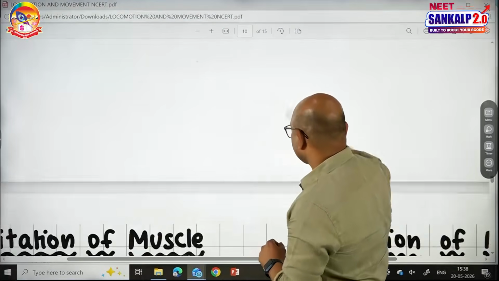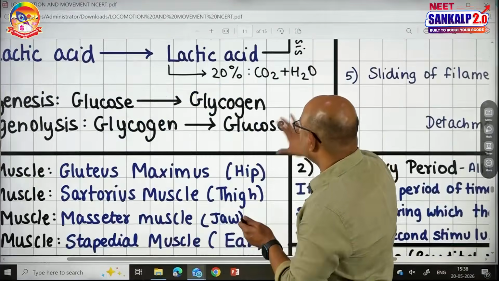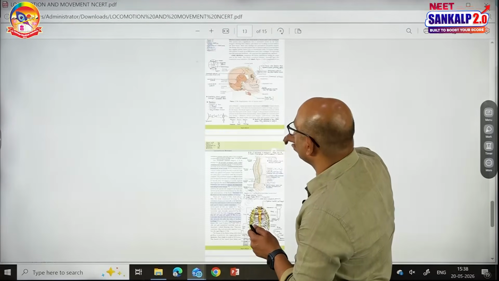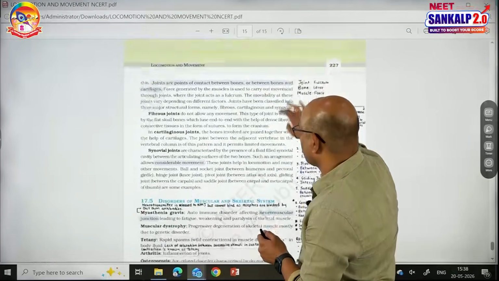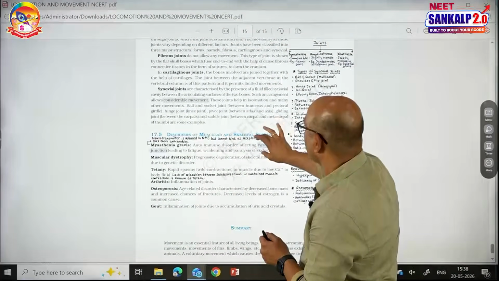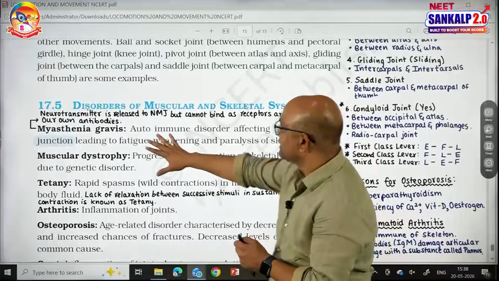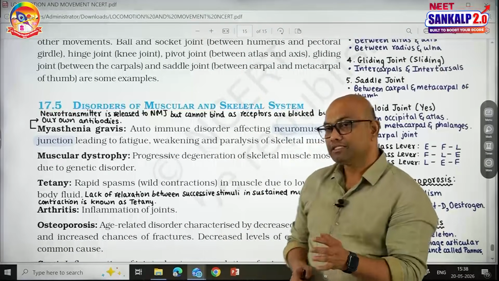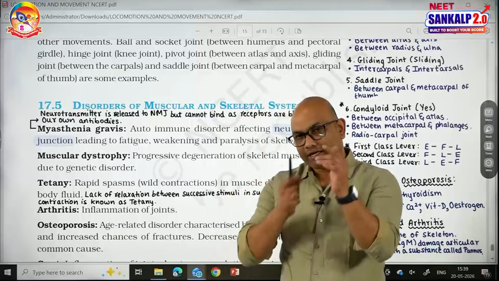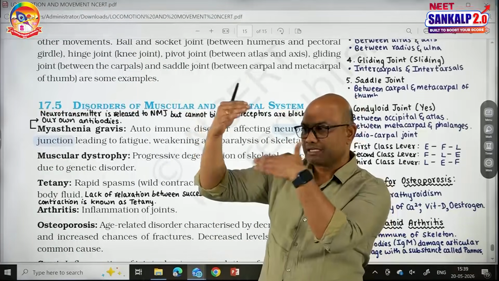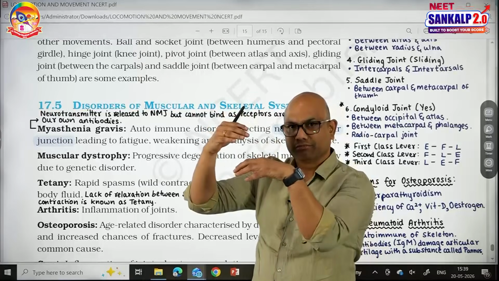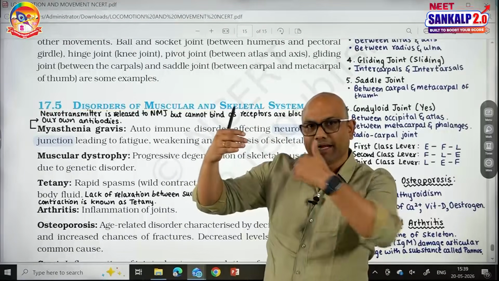And the last topic is the disorders of the musculoskeletal system. The first one is myasthenia gravis. Myasthenia gravis is an autoimmune disorder. I already gave you the picture of excitation type. See, between the motor neuron and muscle there is a neuromuscular junction. Neurotransmitter is released, it will bind to the receptors.